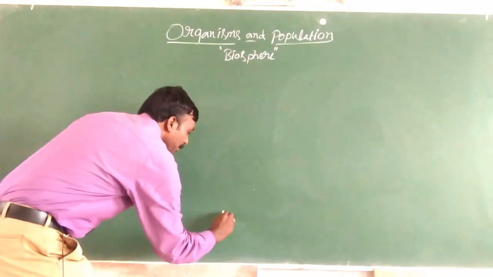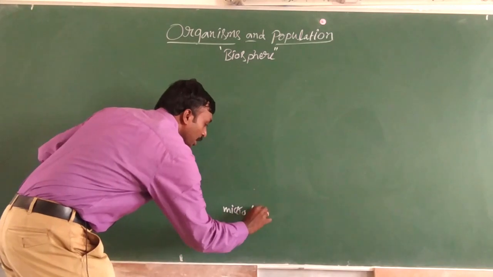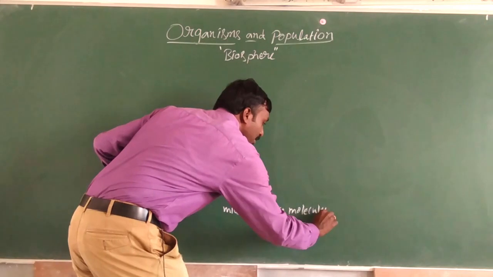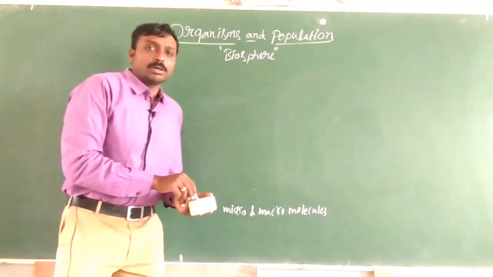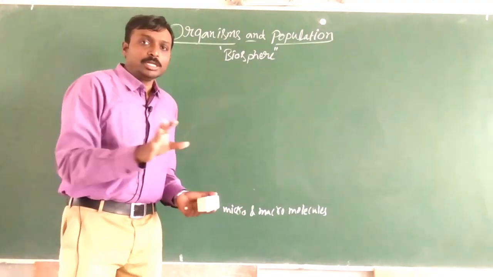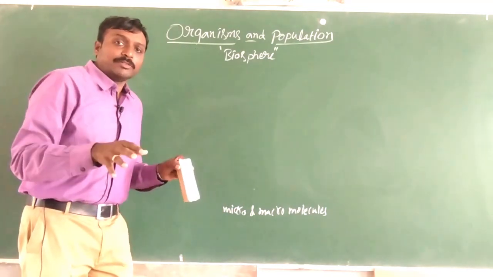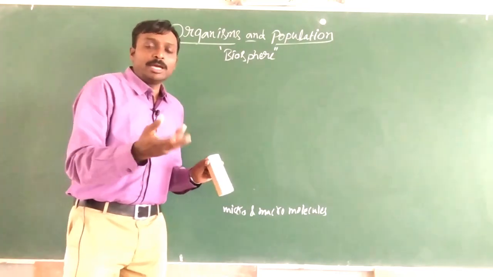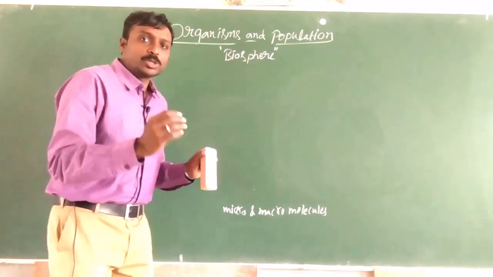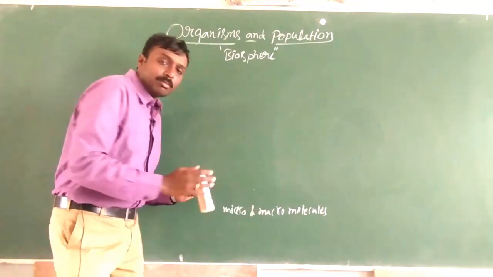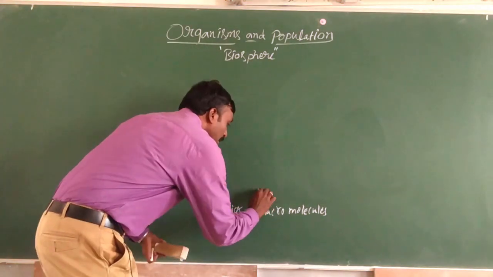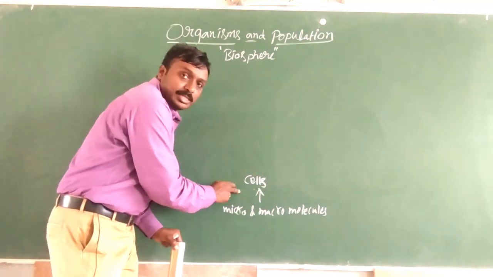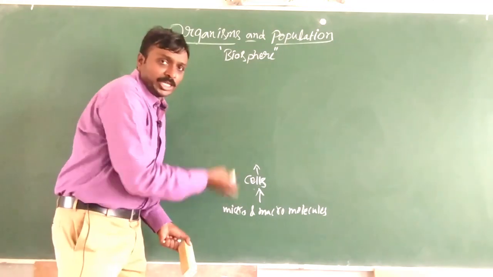So now let us say micro and macro molecules. If you remember from your first year chapters, in biomolecules we learned different types of micro and macro molecules, for example DNA and RNA, amino acids, protein structures. All such micro and macro molecules together construct cells. And from here we know the chain very well.